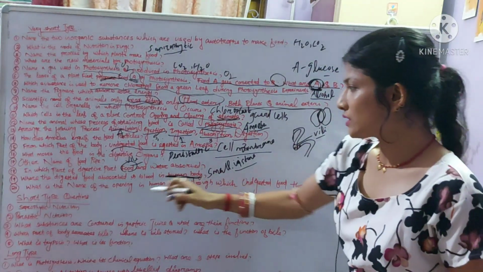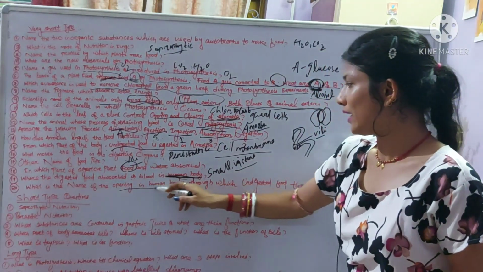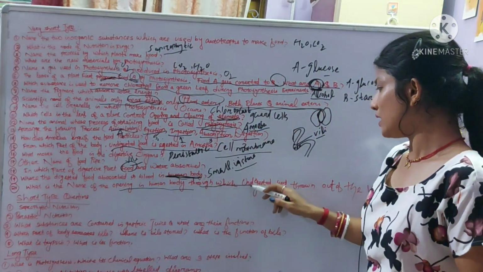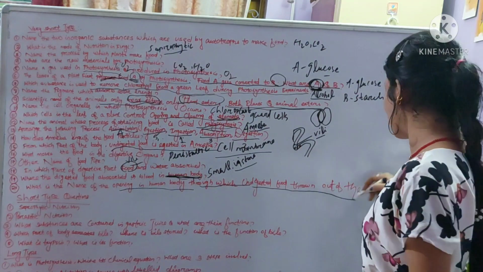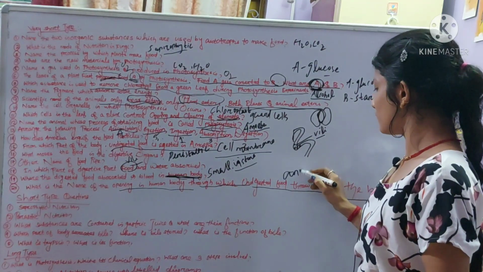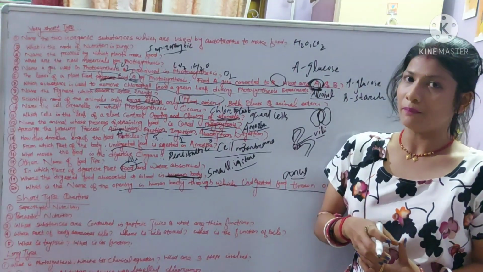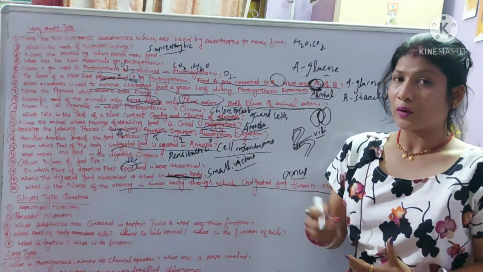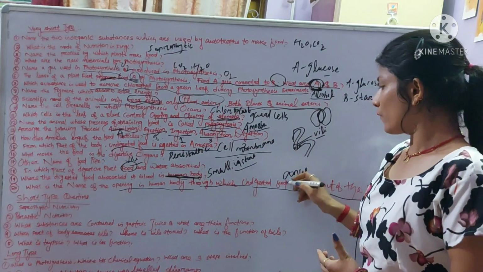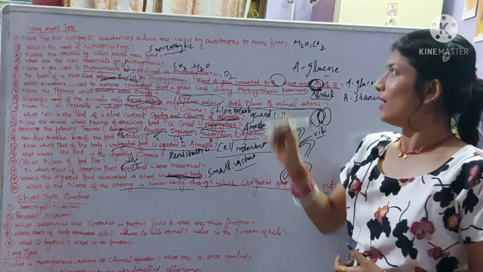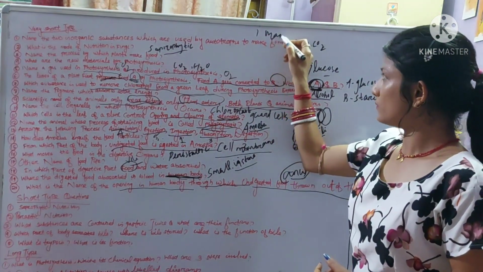Next question: what is the name of the opening in the human body through which the undigested food is thrown out? That is the anus, because the solid undigested food is stored in the rectum and removed from the body with the help of the anus. Okay, these are the 1 mark questions.